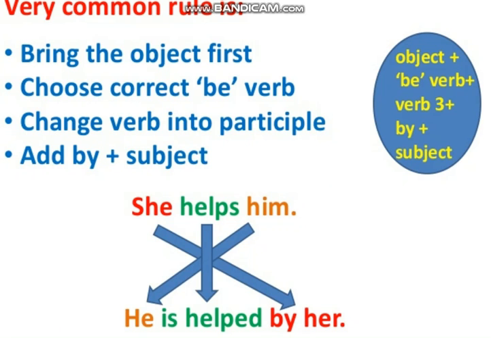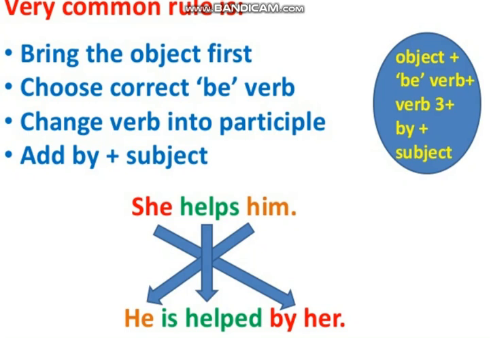Here again you can see these common rules. Bring the object first: you have to bring the object to the start of the sentence. Choose the correct be verb, which means choose the correct helping verb for it. Change the verb into a participle, which means the past participle, the third form of verb. Add by, and then the subject. You can see it in an example: She helps him, he is helped by her.